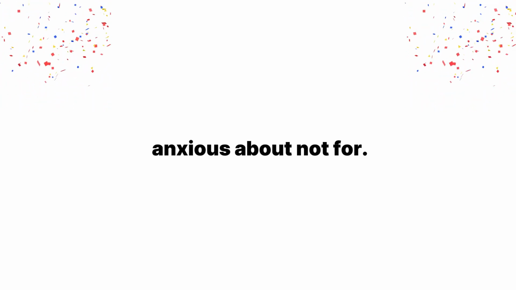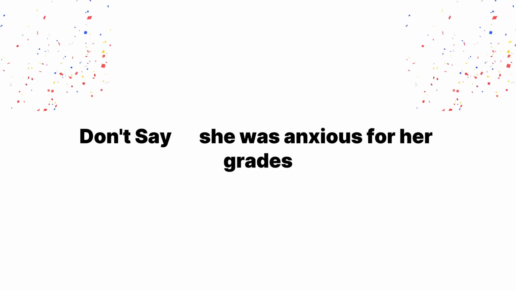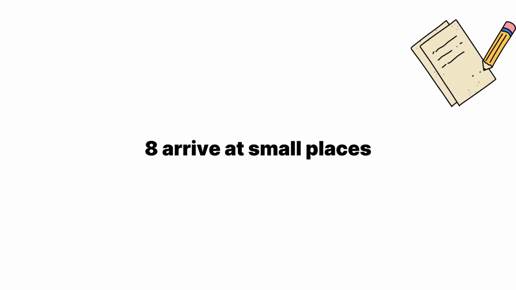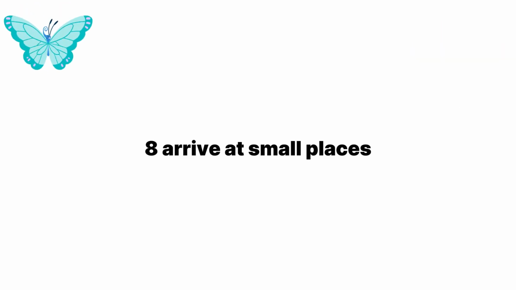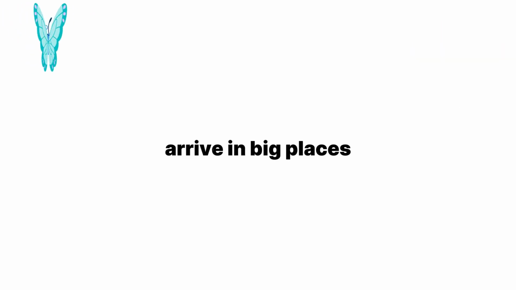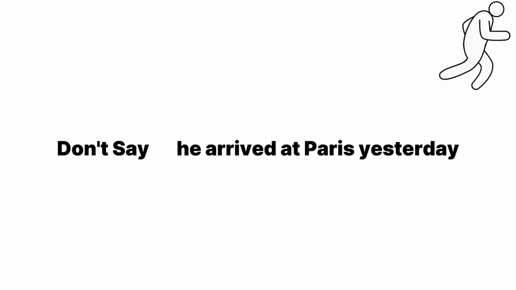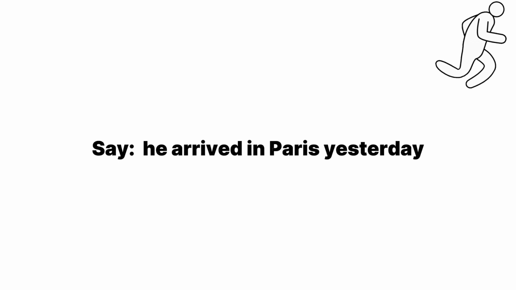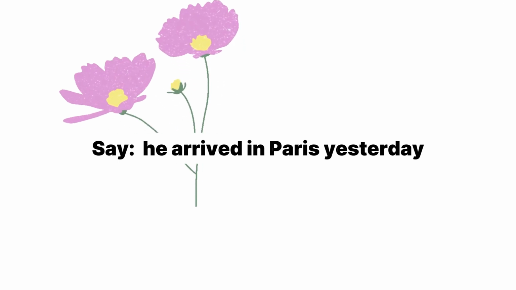7. Anxious about, not for. Don't say, she was anxious for her grades. Say, she was anxious about her grades. 8. Arrive at, small places, arrive in, big places. Don't say, they arrived to the cinema late. Say, they arrived at the cinema late. Don't say, he arrived at Paris yesterday. Say, he arrived in Paris yesterday.